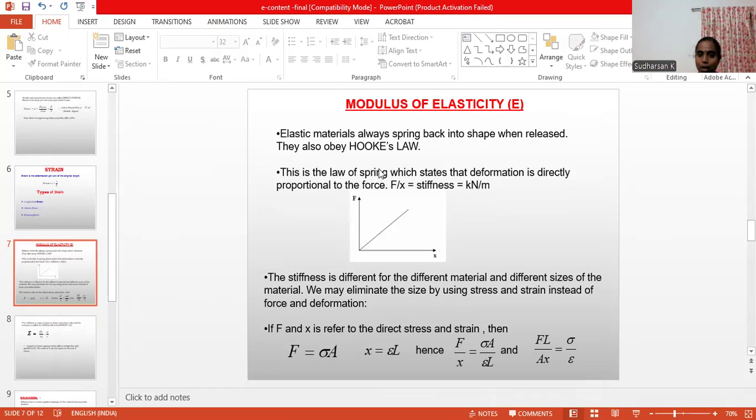So that's all about elasticity and the different types of stress and strain. Depending on the stress and the type of strain, we define the modulus of elasticity. Young's modulus is normal stress divided by the change in length. Bulk modulus is normal stress divided by the change in volume. And the rigidity modulus is the tangential stress divided by the shearing strain. These are the different types of modulus of elasticity.